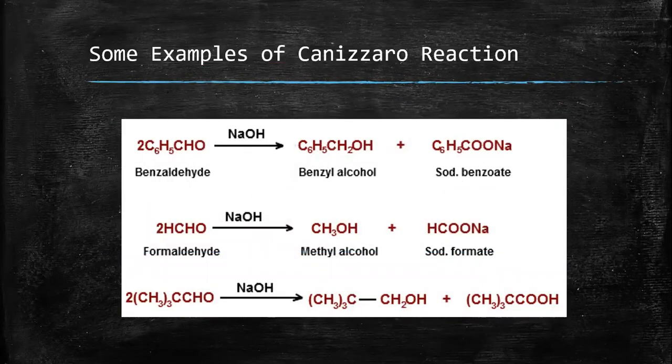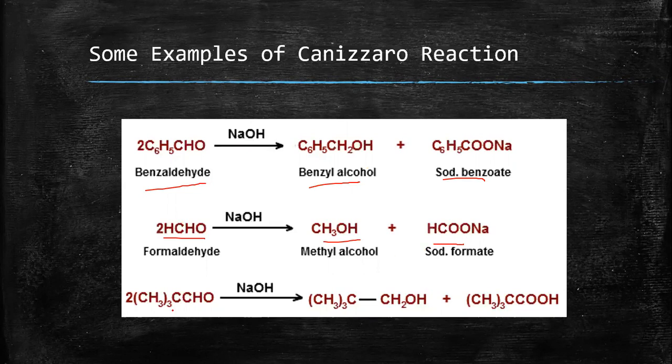These are some examples of Cannizzaro reaction. The first example is from benzaldehyde. Under basic condition, sodium hydroxide, it converts to benzyl alcohol and sodium benzoate, that is the salt of the acid. And the second example is formaldehyde, which converts to methanol and sodium formate.